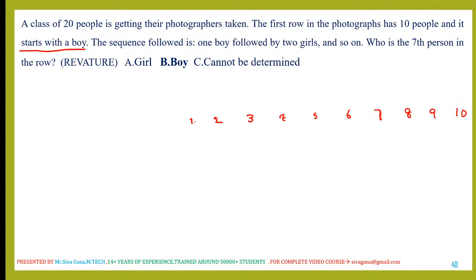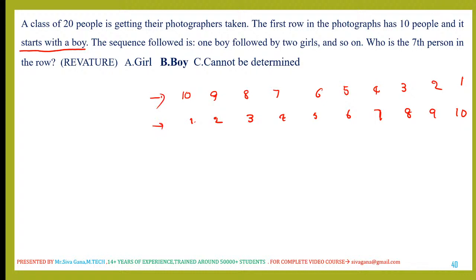We can do it in this way or in that way. These are the 2 possible ways to stand the persons.